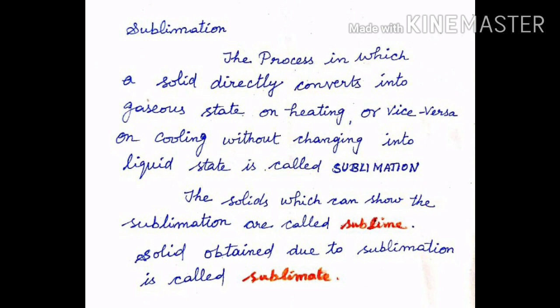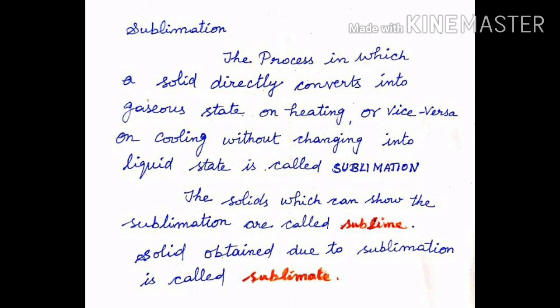The process in which a solid directly converts into gaseous state on heating, or vice versa on cooling, without changing into liquid state is called sublimation. The solids which show sublimation are called sublime. The solid obtained due to sublimation is called sublimate.